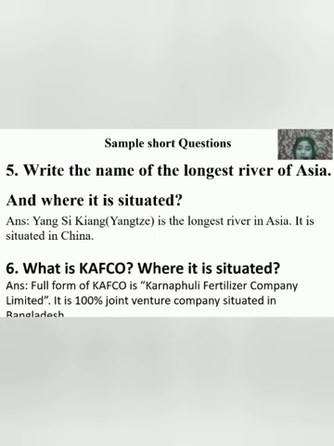What is it mainly producing? It is mainly producing chemicals, that is ammonia and urea. It is a joint venture with shareholders from other countries also, that is Bangladesh, Japan, Denmark and the Netherlands. So these countries are jointly running this company, and the government and private sectors are also supporting it. Okay, so I think you are clear about the short questions.